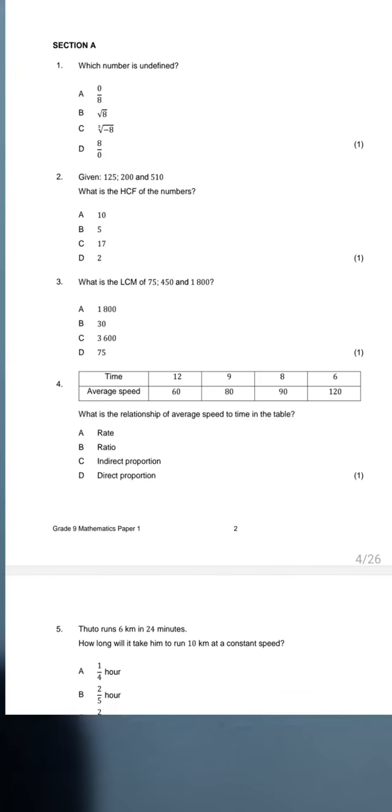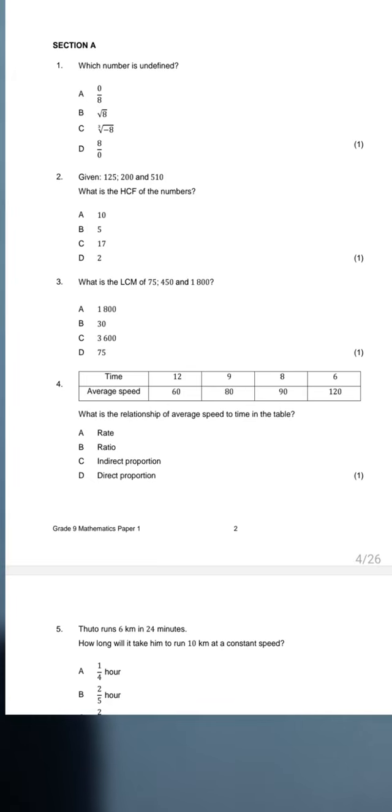Guys, you see how important it is for you to know these things. When you do, then you're going to have ease in answering this question. So please make sure that you understand the topic, rate, ratio, direct and indirect proportion, so that when you see questions you can answer. So number 4 can be answered without any working out.